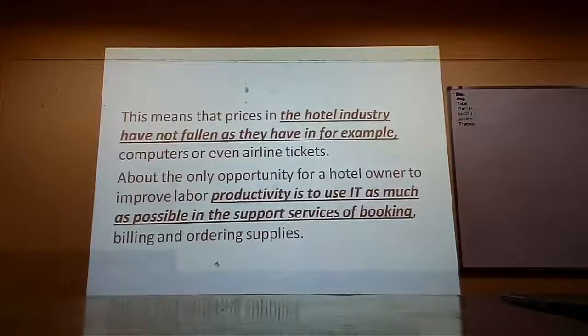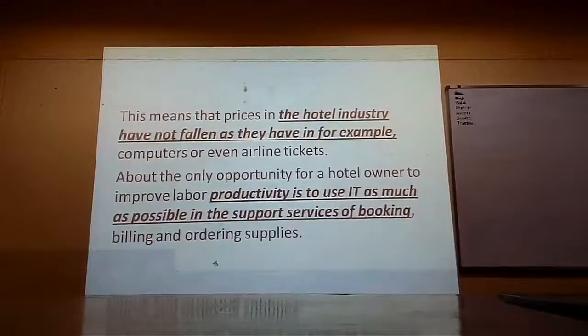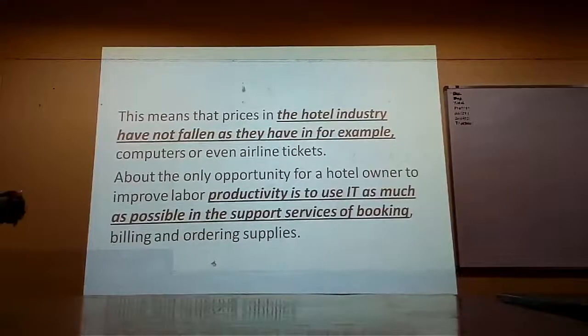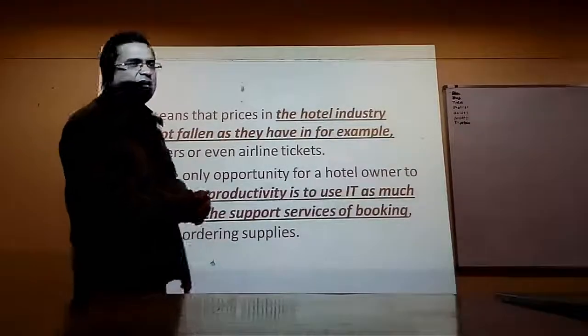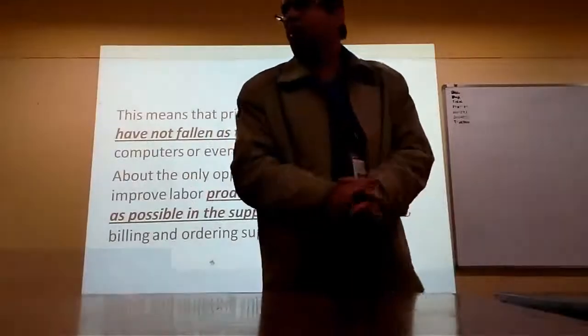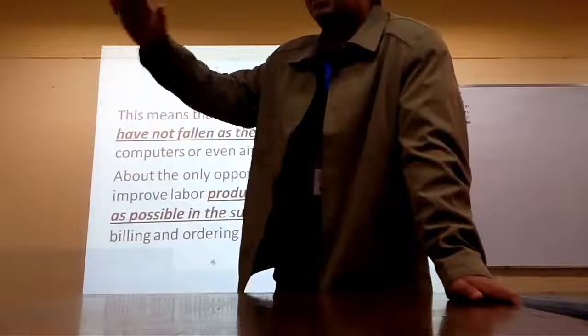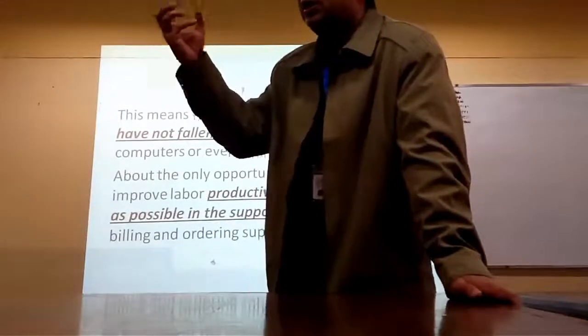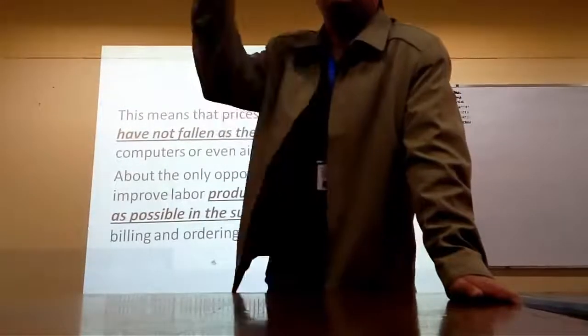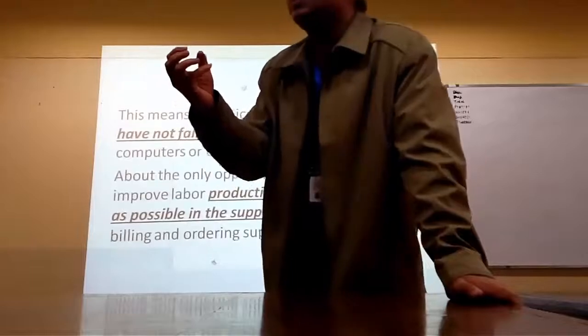Alright, now this is what it says. This means that prices in the hotel industry have not fallen as they have in, for example, computers and even airline tickets. Okay? Whenever there is efficiency, what happens? Efficiency से क्या होता है? Cost कम होती है. Cost कम होने से prices चीजों की गिरती हैं.